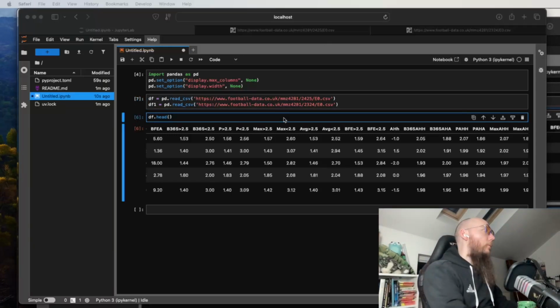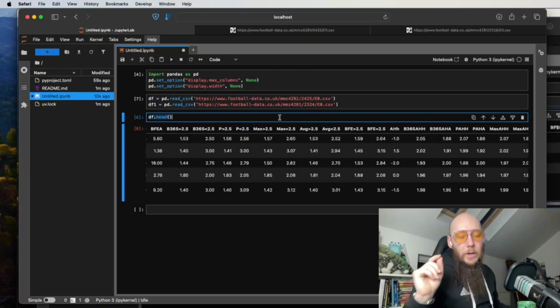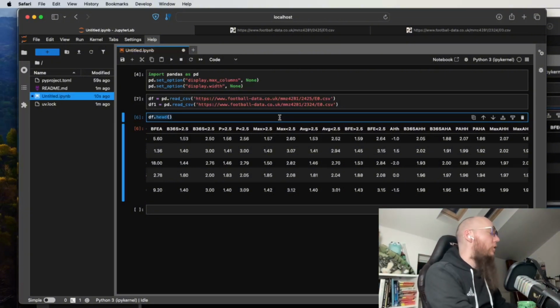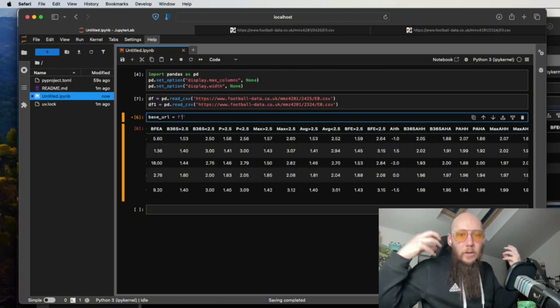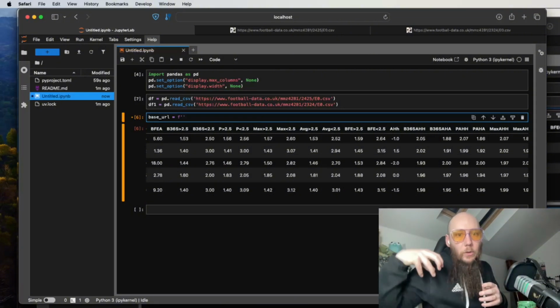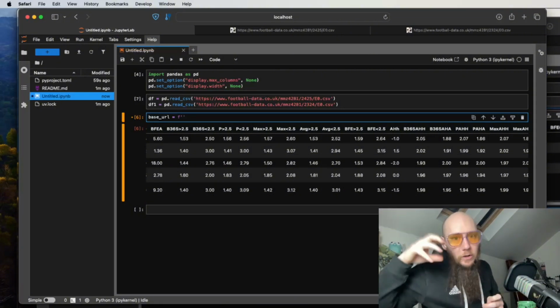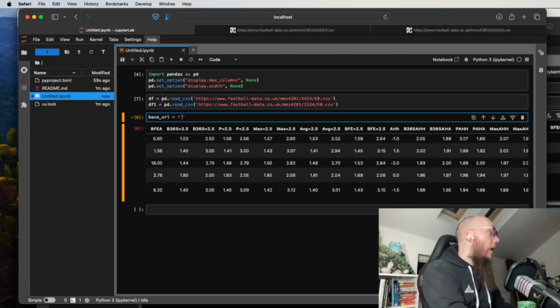So I happen to know, because I've done this in my notes, but also you could probably figure this out for yourself, that the base URL that we're interested in looks like this. So we're going to have the base URL is equal to, and we're going to create what's called an F string here. An F string is a way, in Python, of manipulating a string using external variables. So we're going to insert external variables into this. Our base URL is